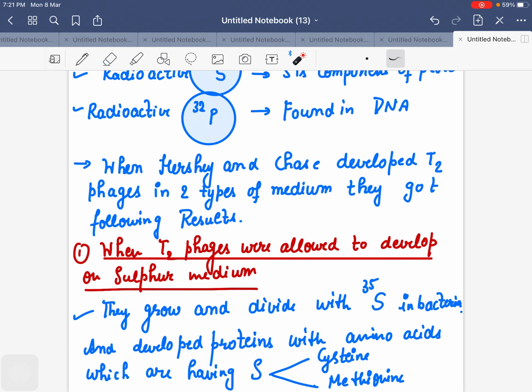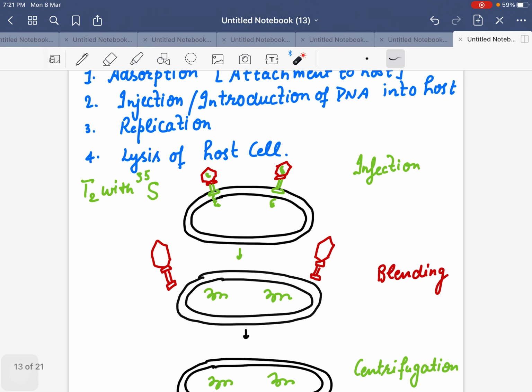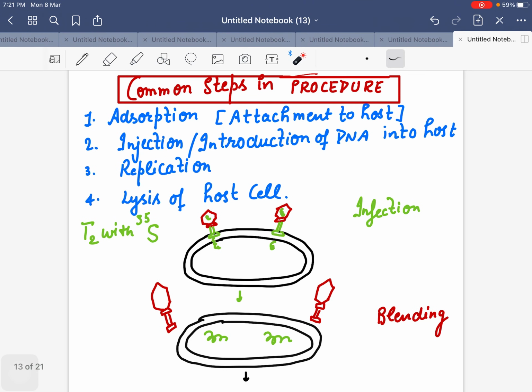First they infected bacteria with sulfur 35 and found that proteins were radioactive; there was nothing like DNA which was transferred. Then they cultured T2 phages with E. coli in the medium P32, phosphorus 32, and the DNA was radioactive. Now the common steps which you can mention with the diagram already given in our NCERT: first is the attachment. You have to show attachment with the host, just the attachment. Second, infection.